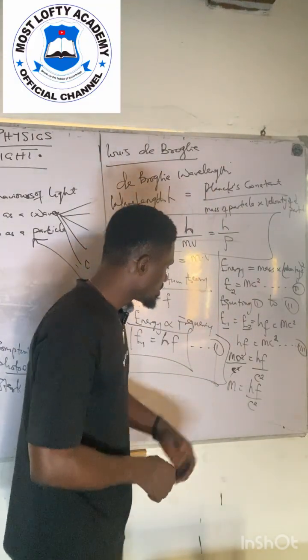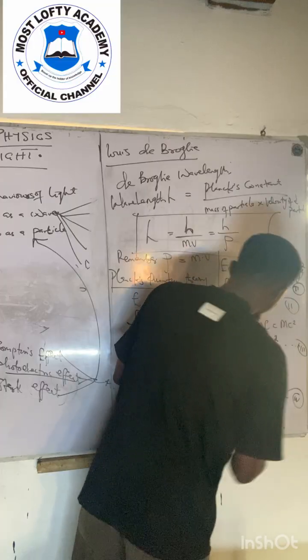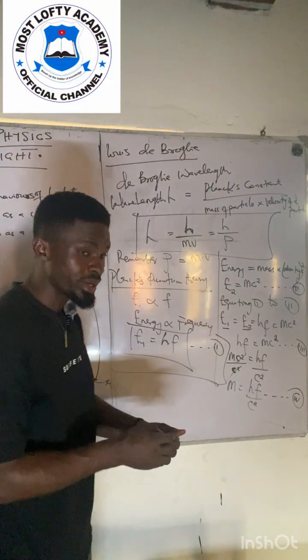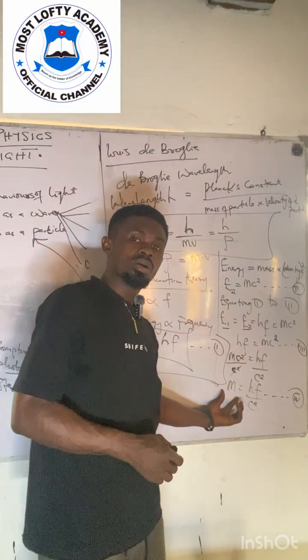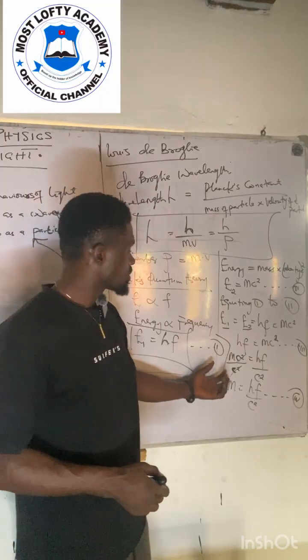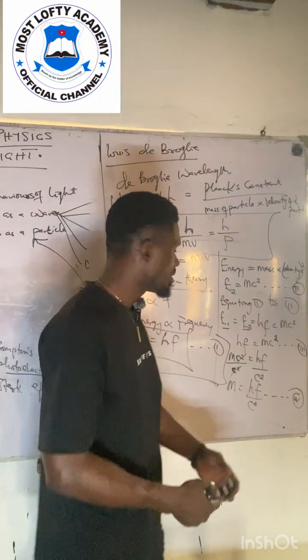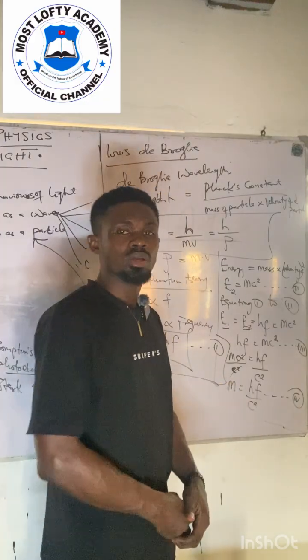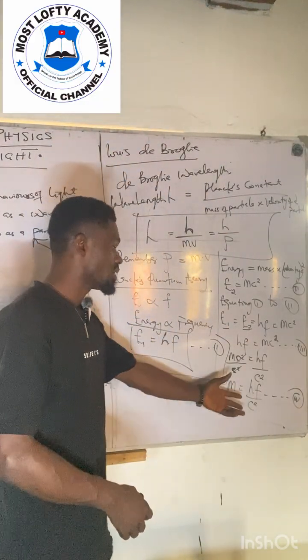So here I'm already having equation 4, from these two equations. It means that the mass of the photon is actually equal to the Planck constant times the frequency of the photon, divided by the velocity of the particle squared.